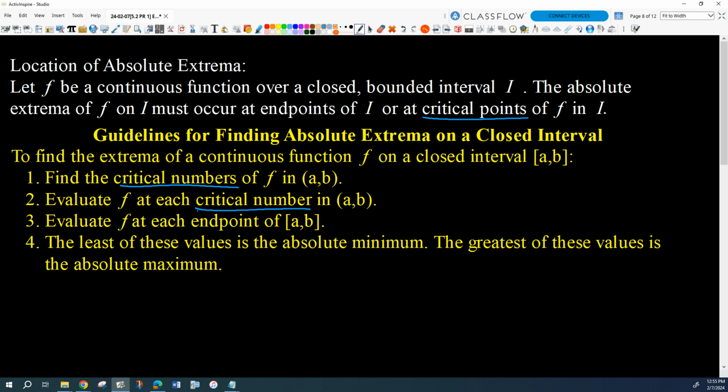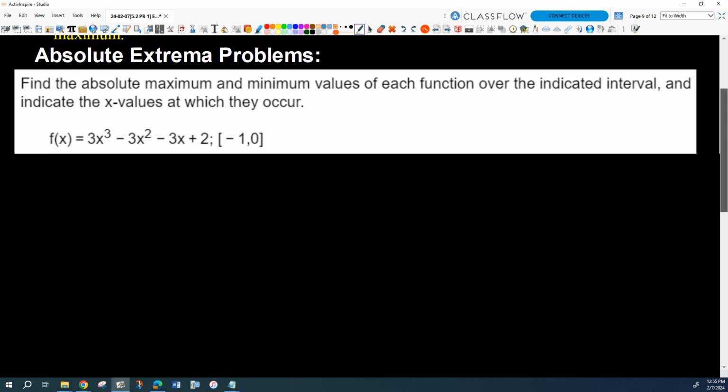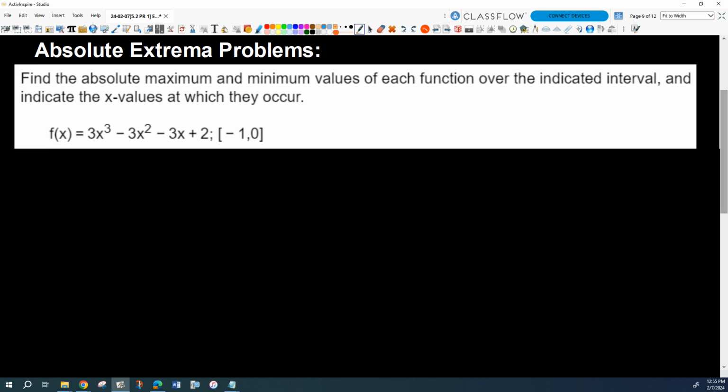Okay? So when we're doing a problem like this, we're just trying to find the values of x where the derivative is undefined or 0. So those are critical numbers. Okay, so that's the first step. Find critical numbers.